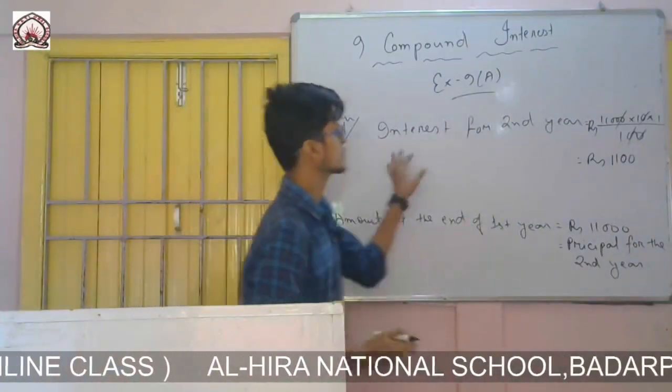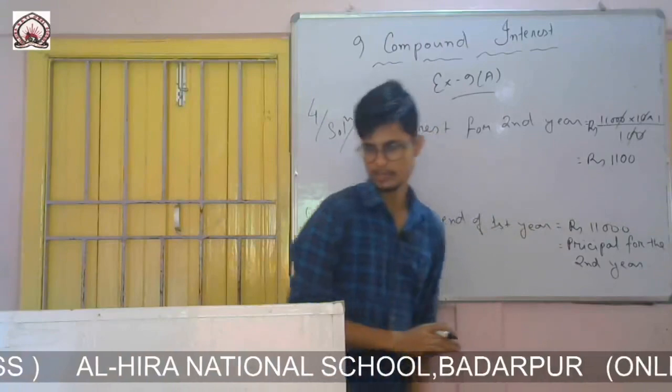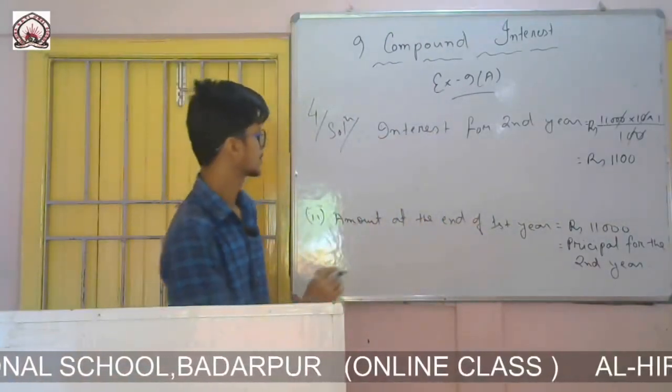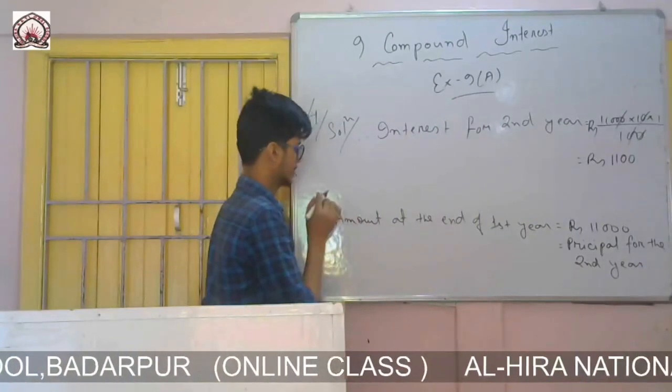So interest for second year is rupees 1100.